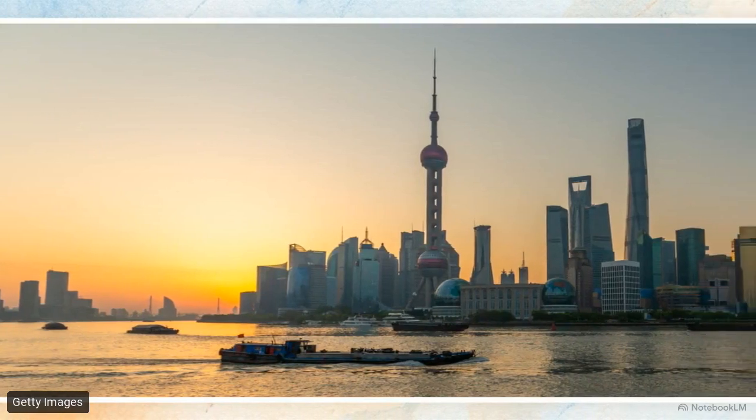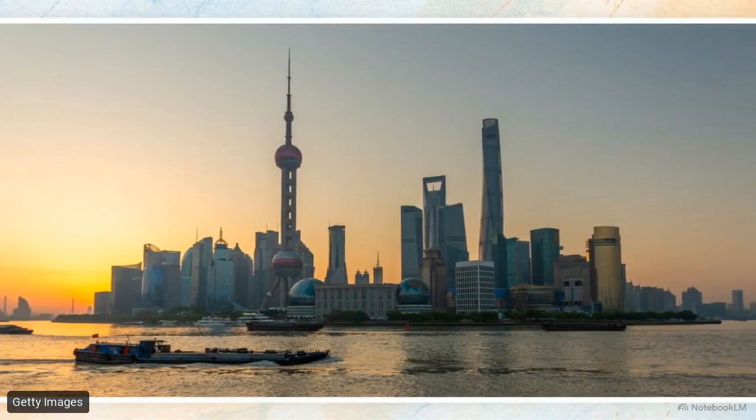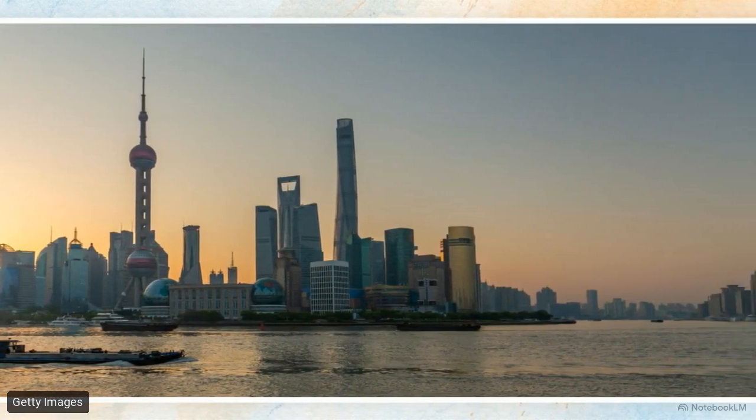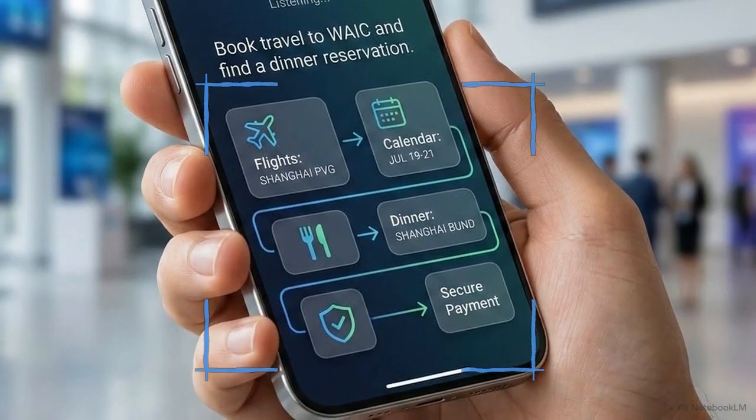Shanghai, 2026. At the World Artificial Intelligence Conference, the industry message shifted from how we tap screens to how we talk to them. The promise is an agentic phone, a device that handles multi-app, complex tasks like booking flights and dinner reservations without you ever touching an icon.